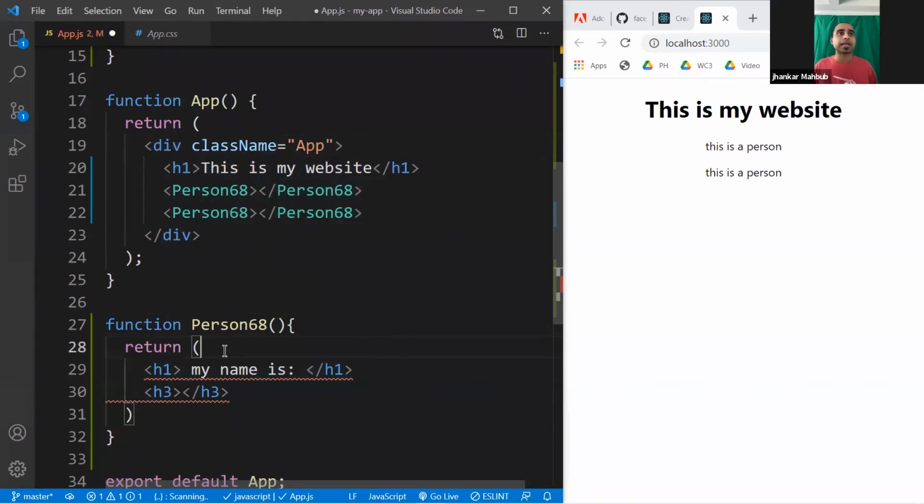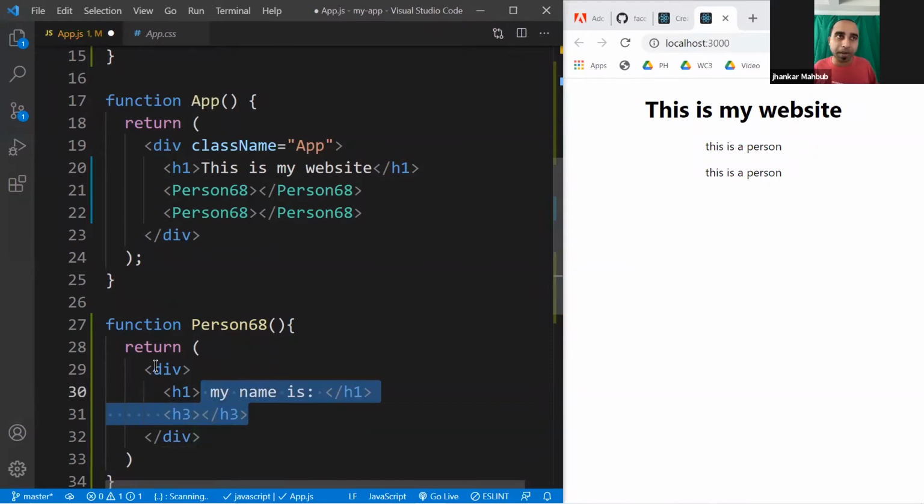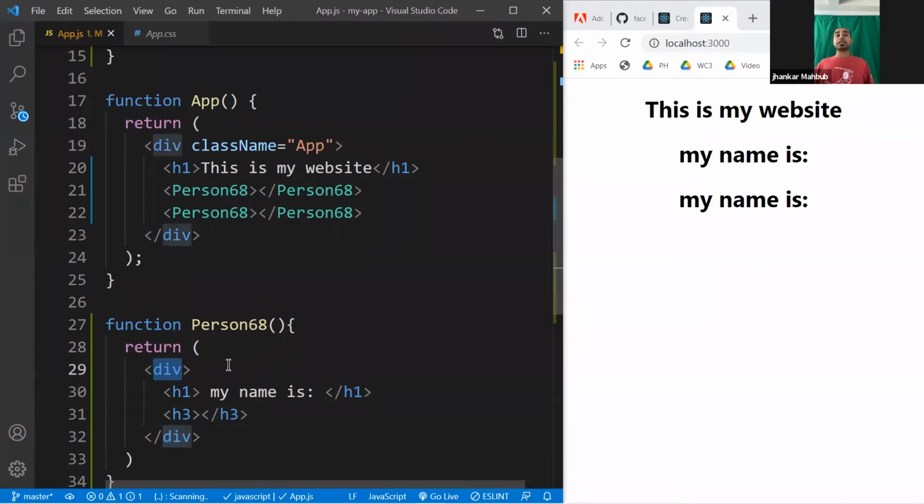So you can do exactly the same way. You can put a div and a slash div. Now they have one single parent. These are siblings at the same level inside a parent. If you don't want a div and you don't want to put any style, you can create an empty tag. That works too. But by default, a lot of people just create a div, and it makes it easier to apply some style.